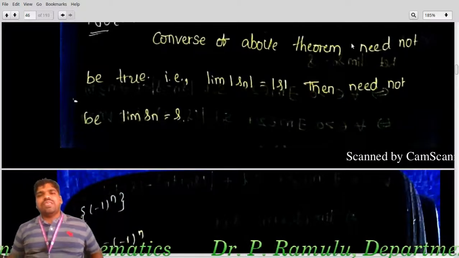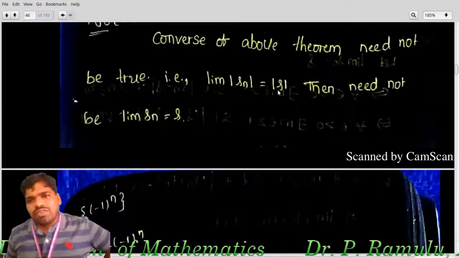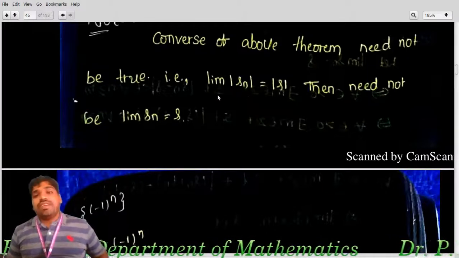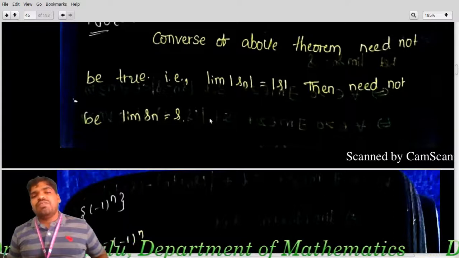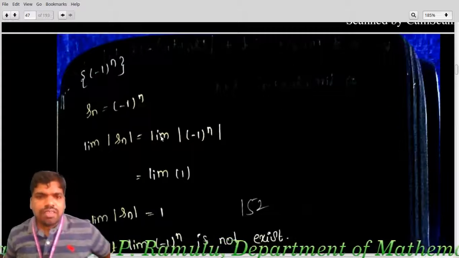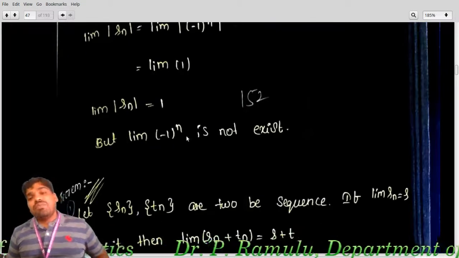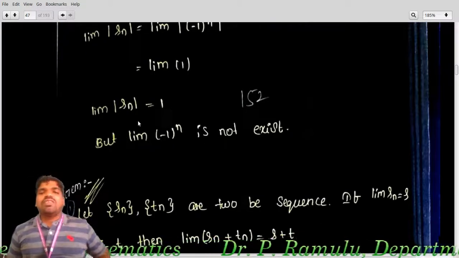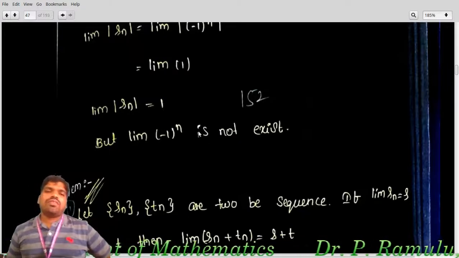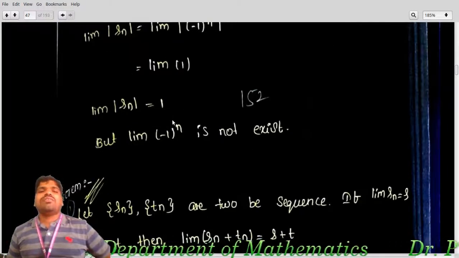The converse of the above theorem need not be true. That means if lim of mod Sn equals mod S, then it need not be that lim of Sn equals S. So if lim of mod Sn is mod S, then lim of Sn need not exist. For example, I am taking Sn equal to minus 1 whole power of n. Lim mod Sn: lim of minus 1 whole power n modulus is lim 1, that equal to 1. So lim mod Sn equal to 1. But lim of minus 1 whole power n does not exist. We have already proved this in previous problems in today's class. Lim mod Sn equal to 1, but lim minus 1 whole power n does not exist. That's why the converse is not true.